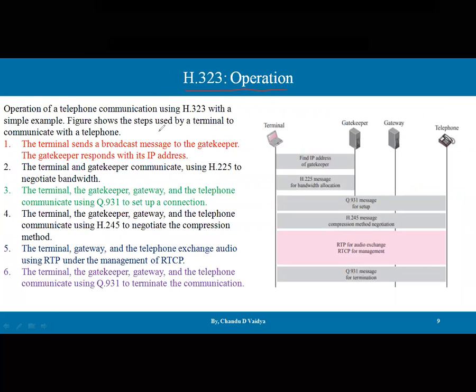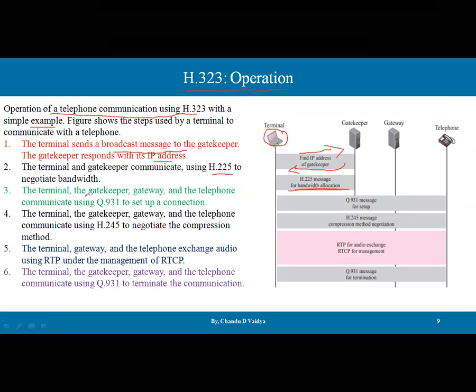Now, how do these operations happen? Let's take the operation of telephone communication using H.323 with a simple example. The terminal sends a broadcast message to the gatekeeper, which includes the IP address. Then the gatekeeper responds with the IP address. The terminal and gatekeeper communicate using H.225 to negotiate the bandwidth. So resource allocation is supposed to be there, what amount of bandwidth, so that the communication can be healthy and faster.